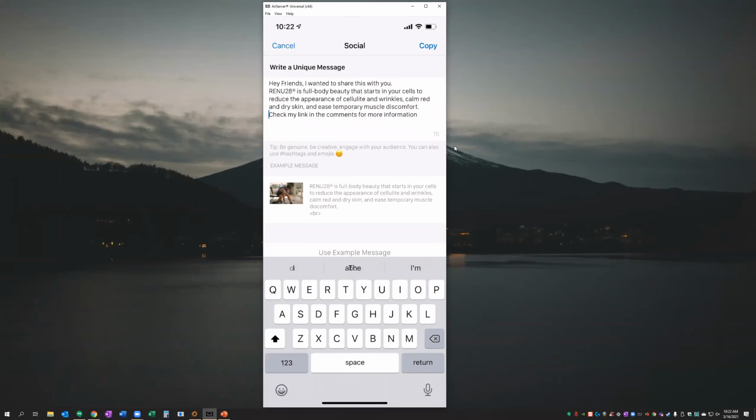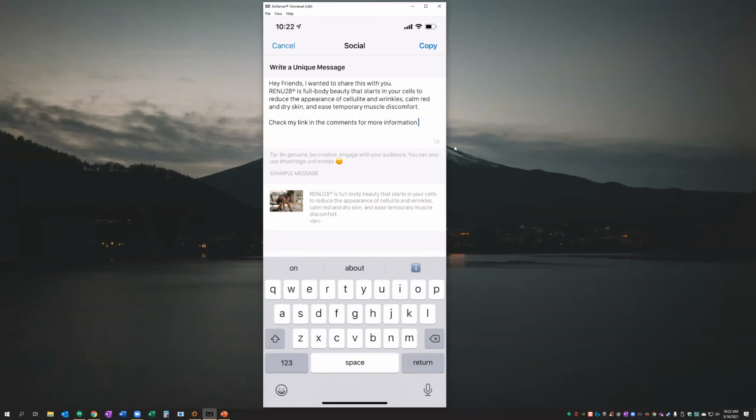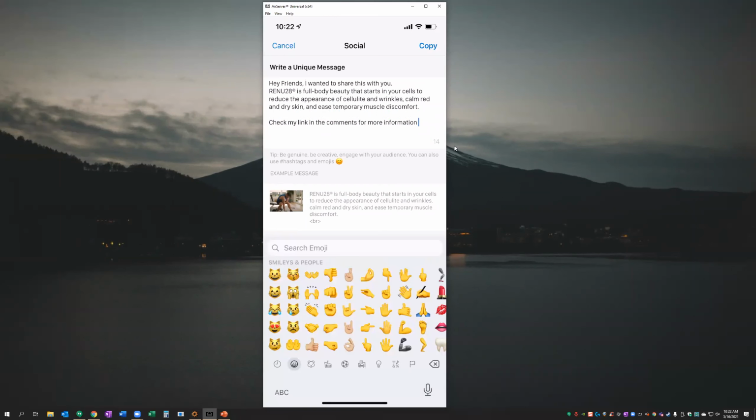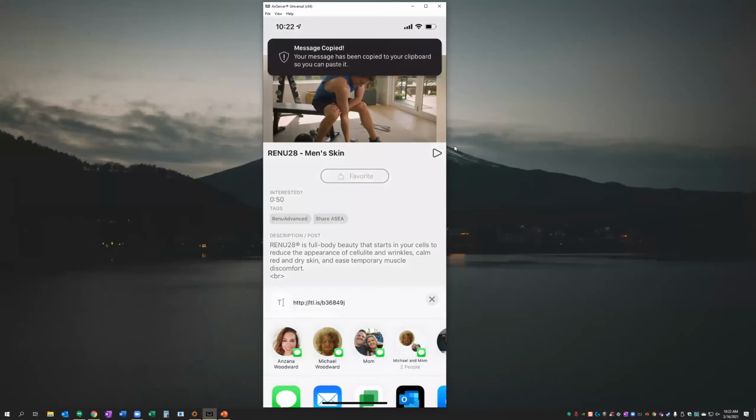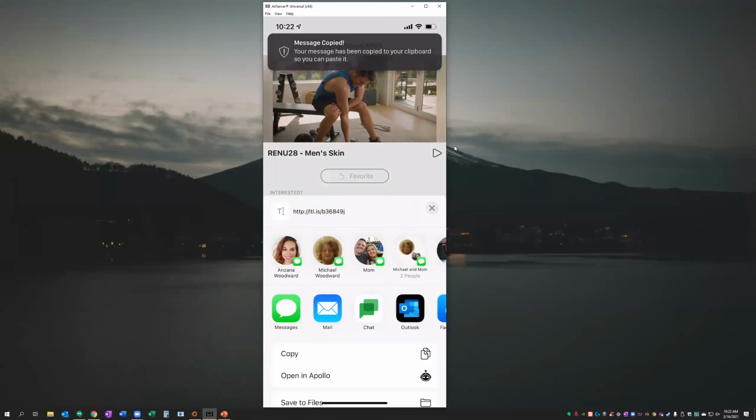All right, check my link in the comments for more information. And I wonder if we can even also add, perfect, we can do something like this. So now if we copy this, it's going to allow us to move on to the next step because we have changed this and made it a little bit more unique. So let's go ahead and hit copy now. You can see here, your message has been copied. You can now paste it.